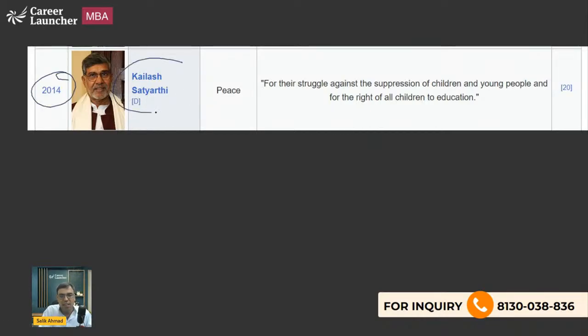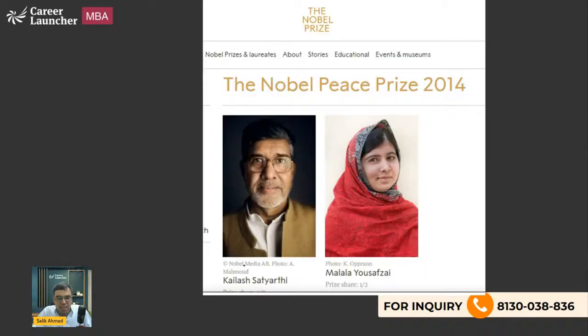2014, Kailash Satyarthi, for their struggle against the suppression of children and young people and the right of all children to education. So bottom line, for children's rights, you can say, and against child labor. So Kailash Satyarthi and Malala Yousafzai got this.